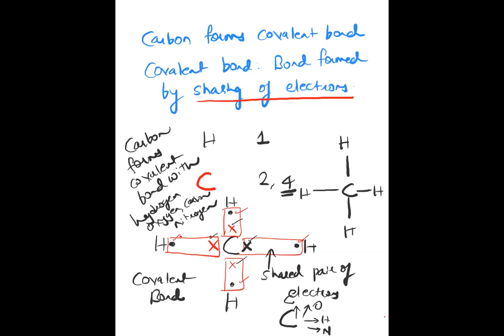Understand? So that carbon forms covalent bonds is clear for all.